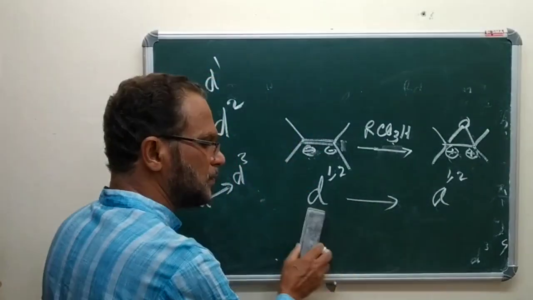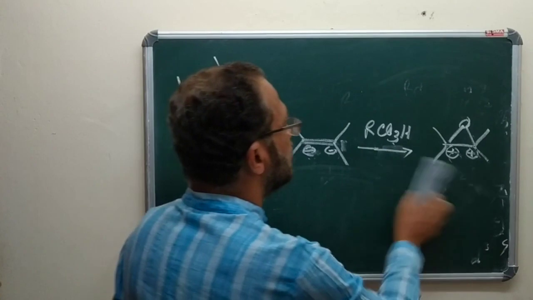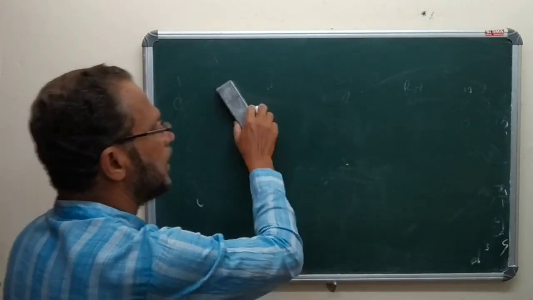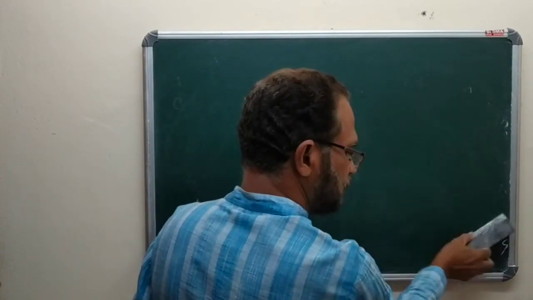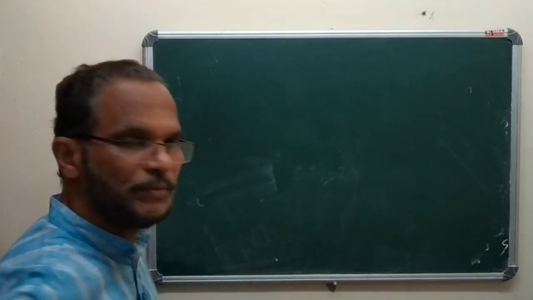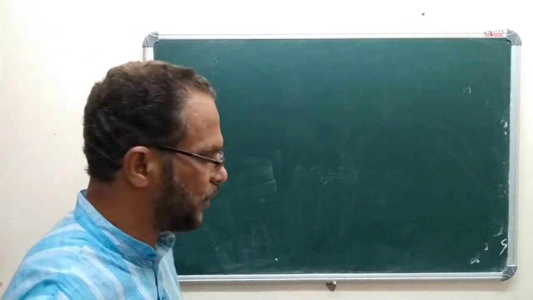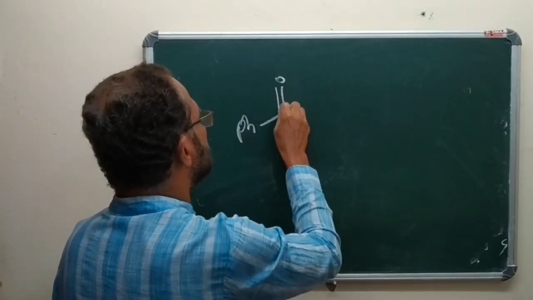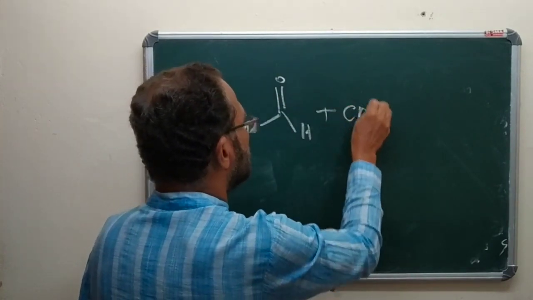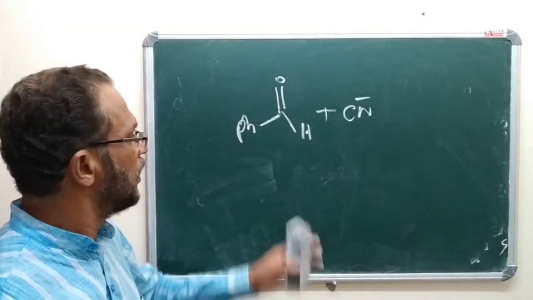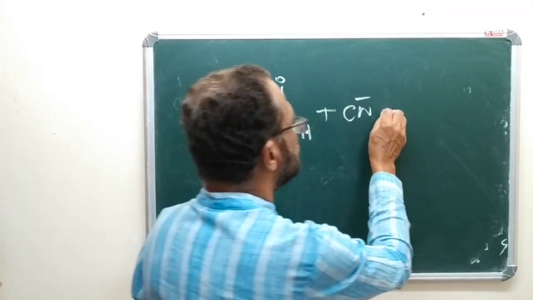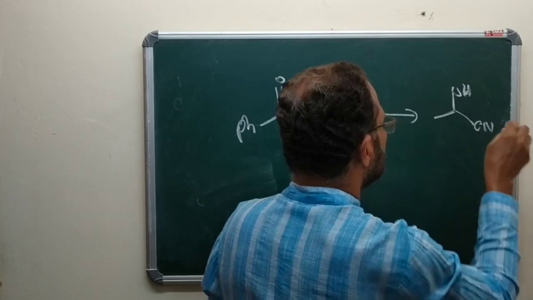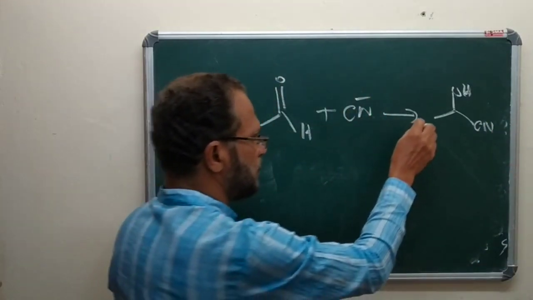Then the third type of reaction, that is addition of carbon fragments or carbon functional groups. For example, consider this one. The very famous reaction, that is aldehyde with the cyanide. You will get a cyanohydrin.